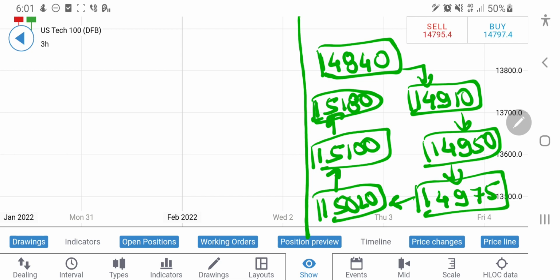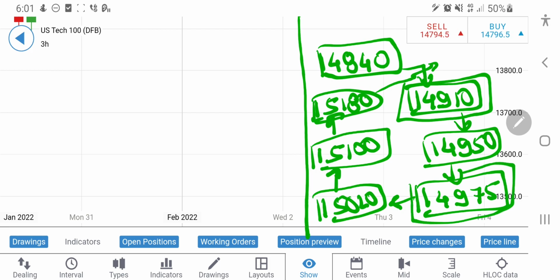These are markets. Remember, anything is possible. If it can drop in one day, it can rise again in the very same day, or rather on the very next day. We have seen a drop yesterday and it can rise again. So we can see any levels, but I expect that this level at 14,910 should provide a very strong resistance, and then 14,975 again should provide a very strong resistance for the day. Any move beyond these will definitely take it towards 15,100 at least.